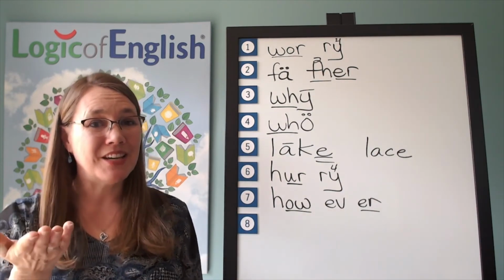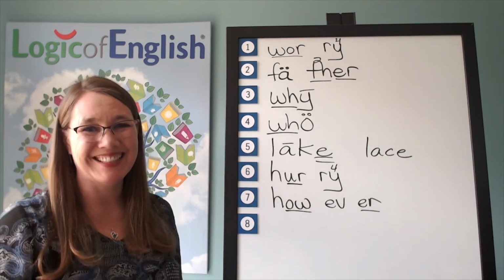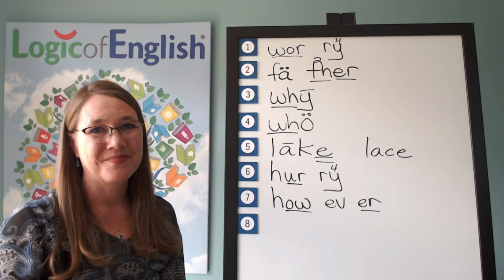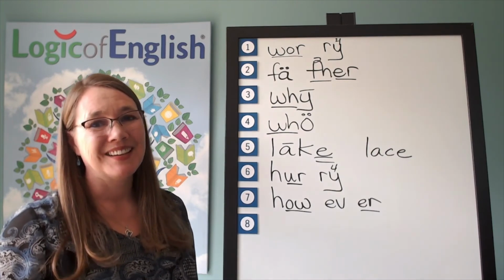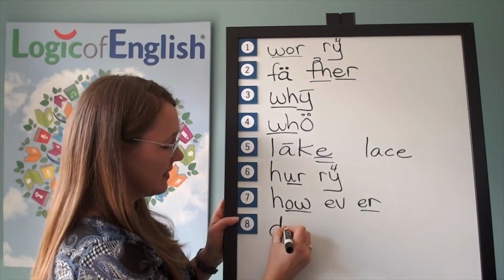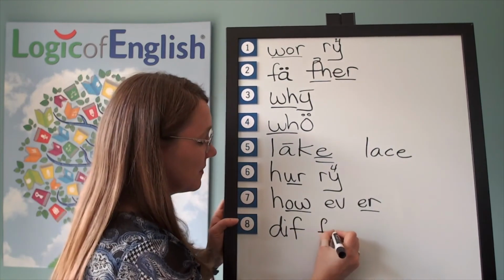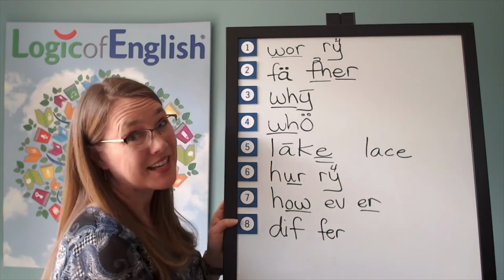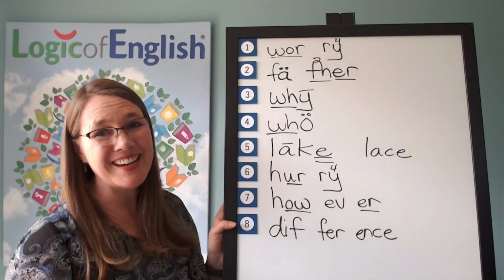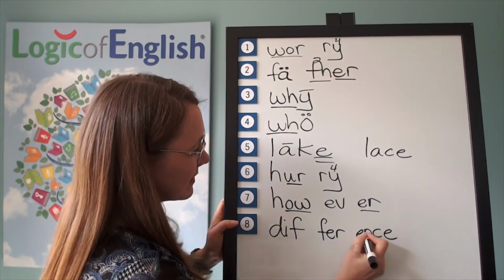Go ahead and write difference. You've got this. Good, and help me to write it. The first syllable is diff. D-if. The second syllable is fur. The third syllable is ence. E-n-s. Silent final E. All right, and how will we mark this?